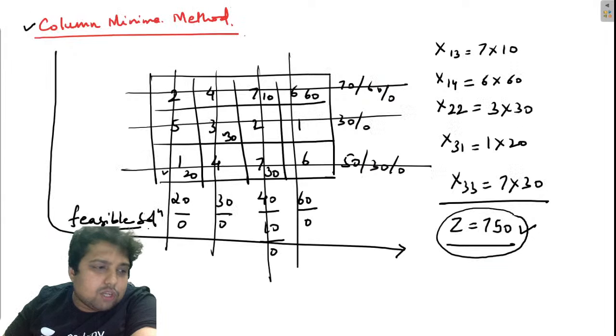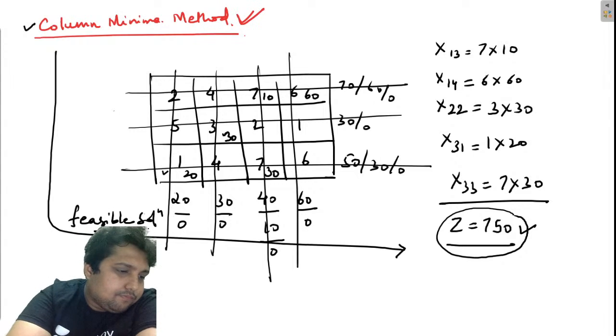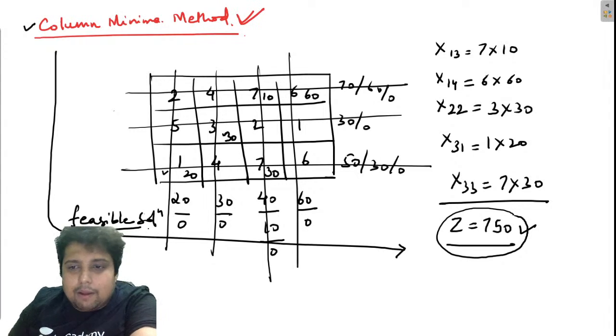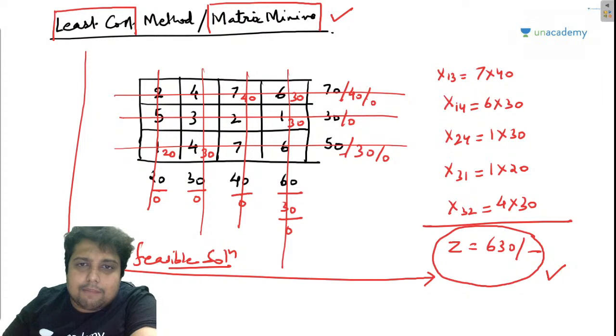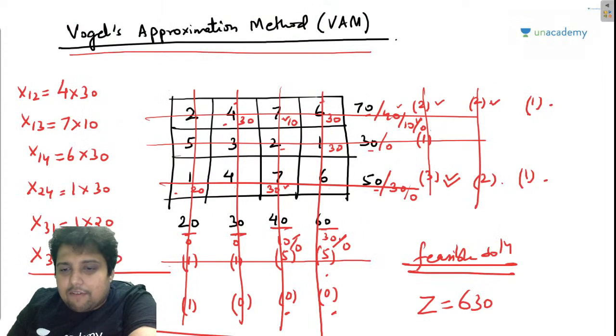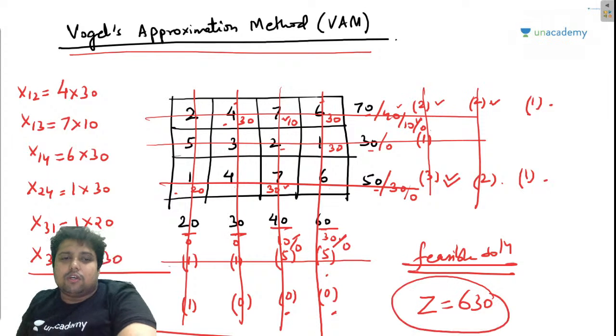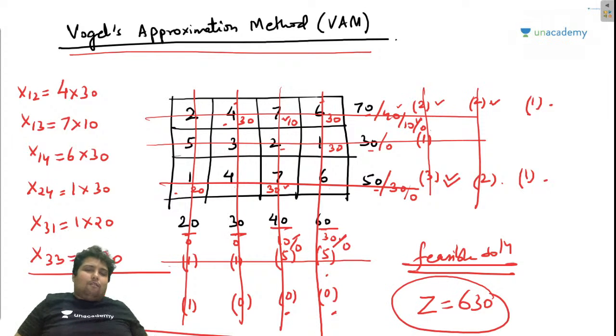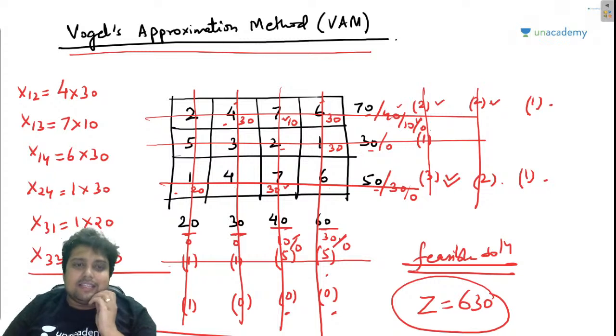Then, through the column minima method, we obtained Z equal to 750. Through the least cost method or the matrix minima method we obtained Z equal to 630. And at last, using Vogel's approximation method or VAM method, we again obtained Z equal to 630. Correct? I have already explained this in the last class.